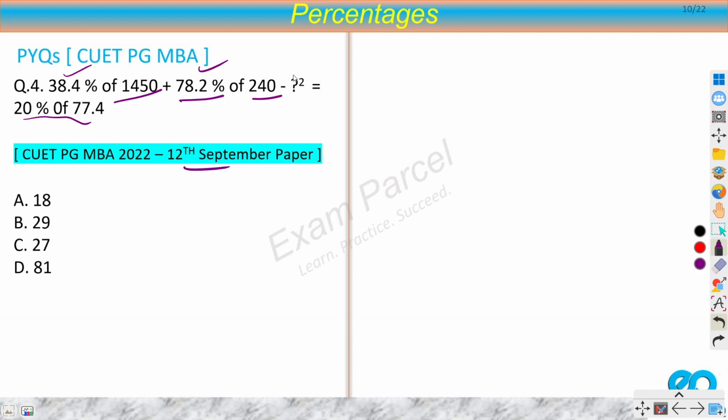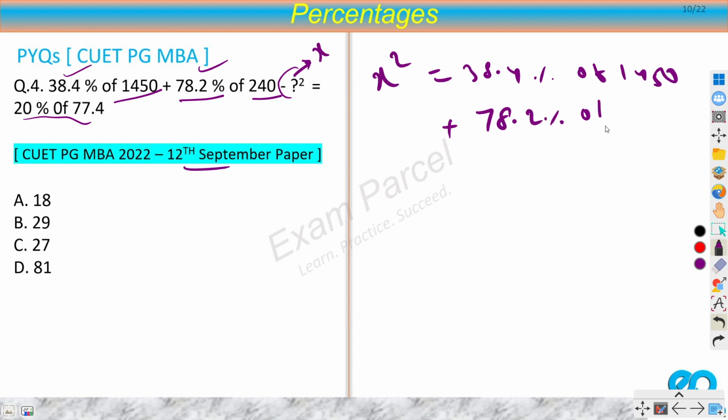So let's rearrange this. Let's rename this question mark as some variable x, and take these two from the right hand side and this one to the left hand side. So can I say that after rearranging, x square equals 38.4% of 1450 plus 78.2% of 240 minus 20% of 77.4.